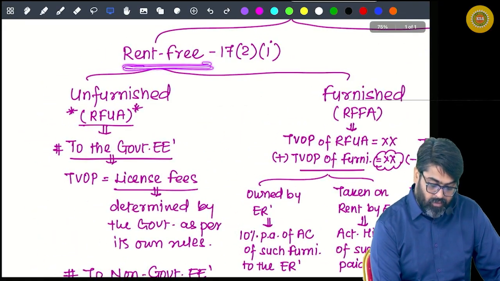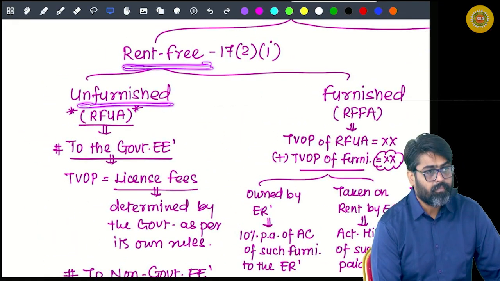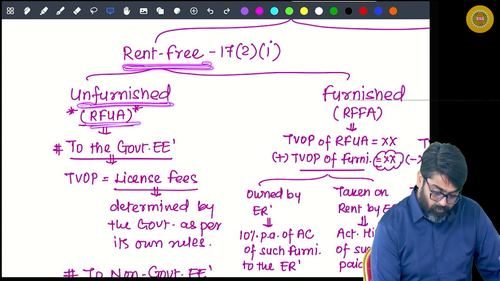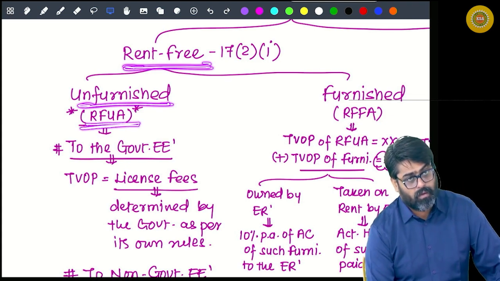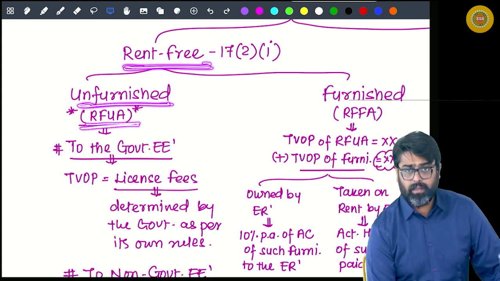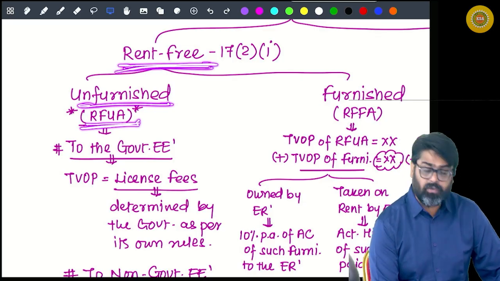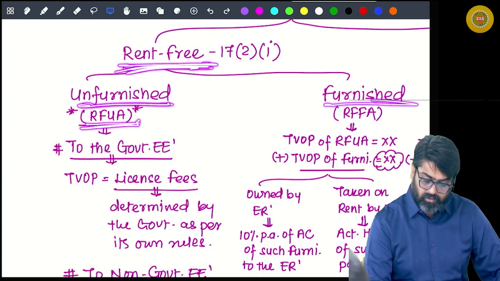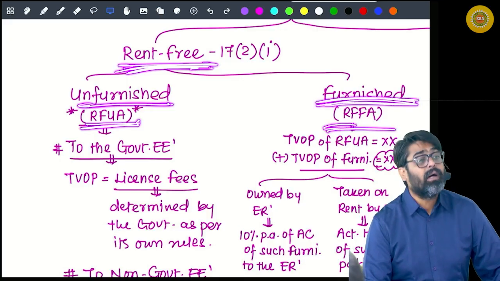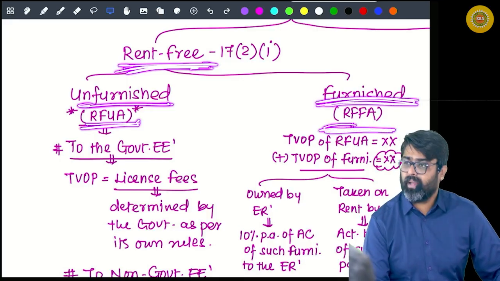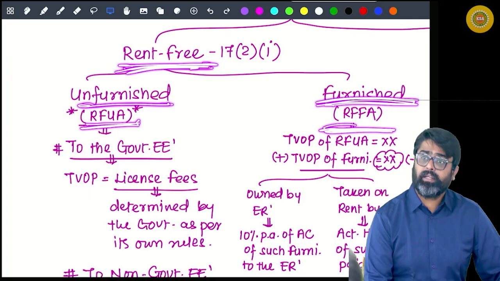Accommodation which is rent free and unfurnished, I will call it RFUA, rent free unfurnished accommodation. Accommodation given rent free but furnished, I will call it RFFA, rent free furnished accommodation.